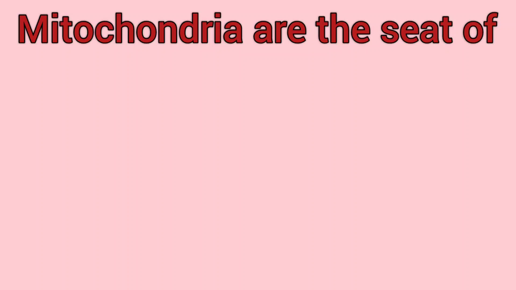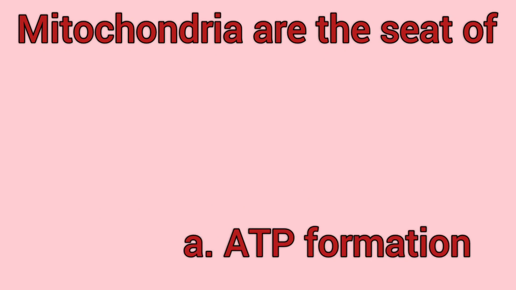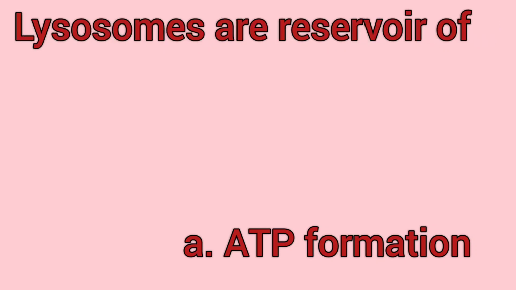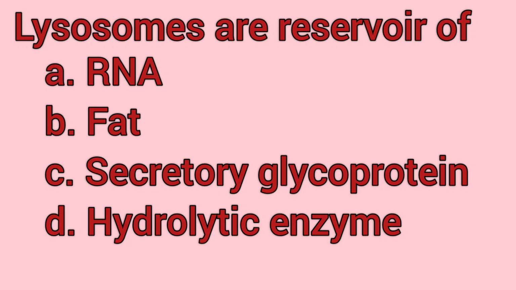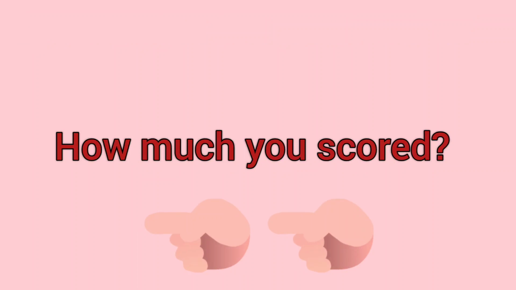Mitochondria are seat of ATP formation, electron transport, cellular respiration, or all of these. It's ATP formation. Lysosomes are reservoir of RNA, fat, secretory glycoprotein, or hydrolytic enzymes. It's hydrolytic enzymes.